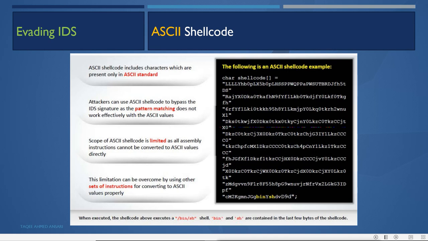Here is an example. The following is an ASCII shellcode example, and the command here is /bin/sh. When the shellcode above is executed, it executes /bin/sh, that is the shell, and bin and sh are contained in the last few bytes of the shellcode. So it has this shellcode here, which has no meaning, and at the end of it, it adds the real value, that is /bin/sh.